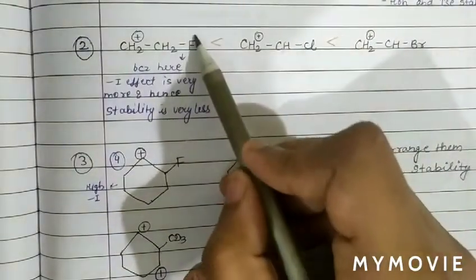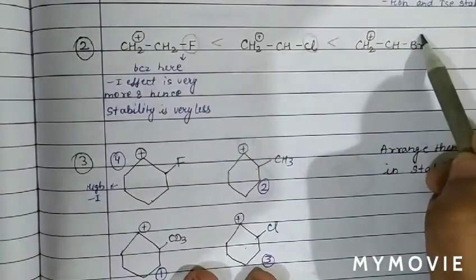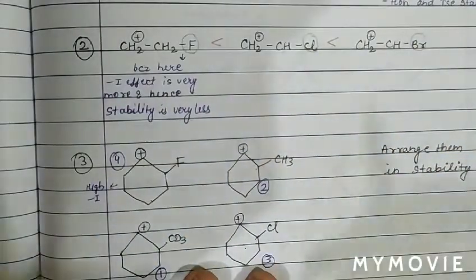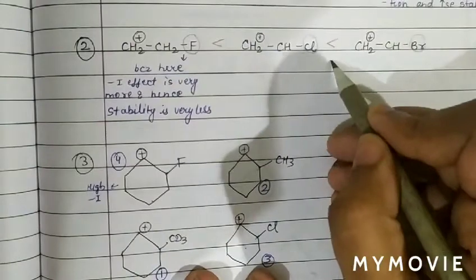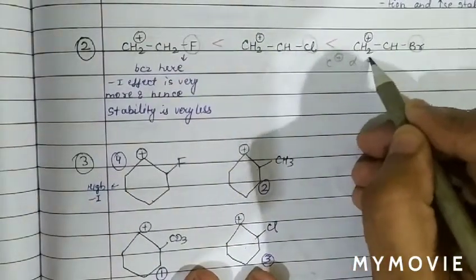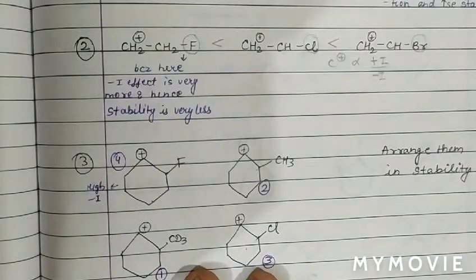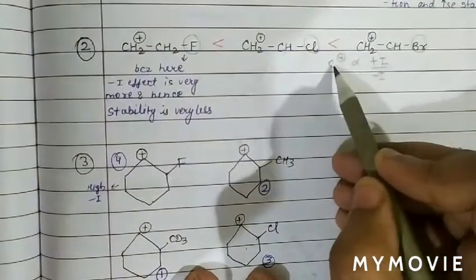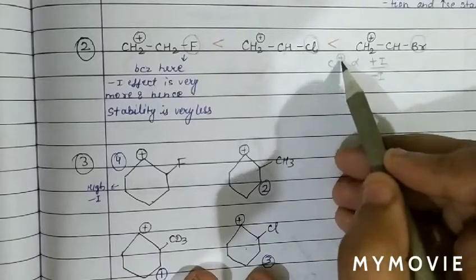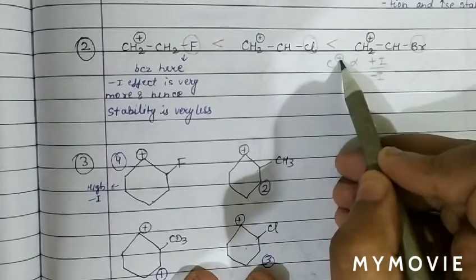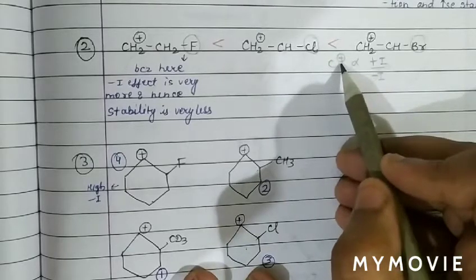The difference is, in the first, a fluorine atom is attached, in the second a chlorine atom is attached, and in the third a bromine atom is attached. As we know, fluorine, chlorine, bromine are minus I groups, and the stability of carbocation is directly proportional to plus I group and inversely proportional to minus I group. For the stability of carbocation, positive charge should be minimum, and for the stability of carbanion, negative charge should be minimum. So less charge means more stability.